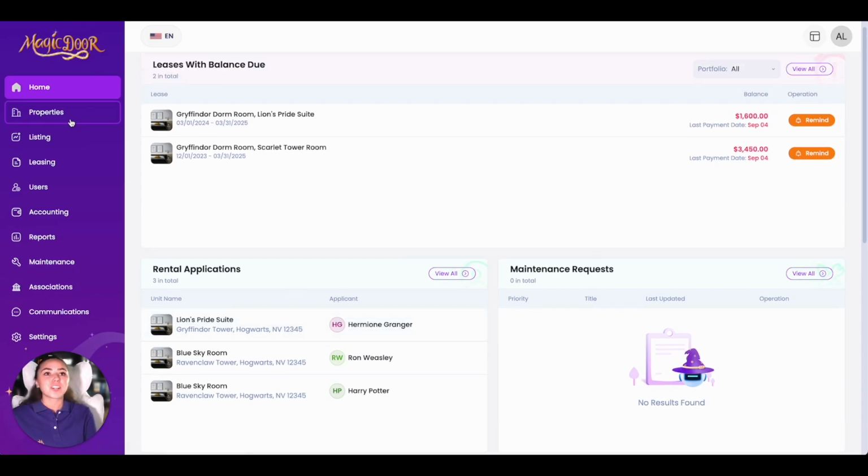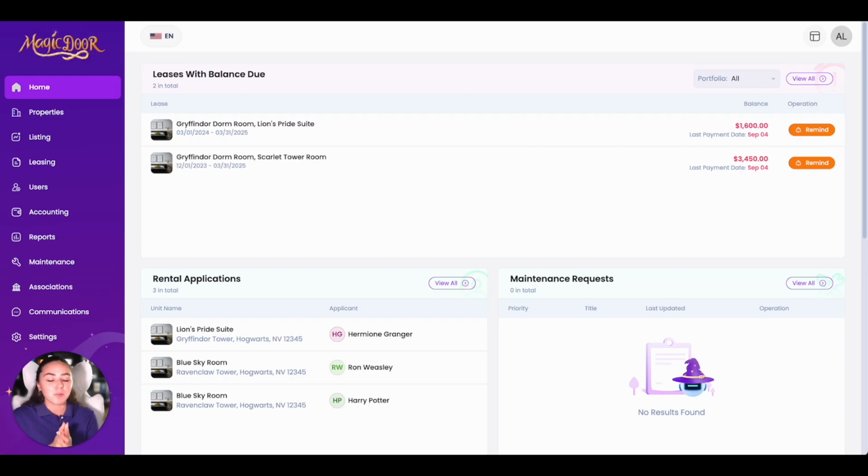First, we're going to be starting down here in the properties section. So this is our main navigation bar here to the left. As you can see, we have properties, listings, leasing, users, accounting. This is where you can access everything. So first, we're going to start with properties.